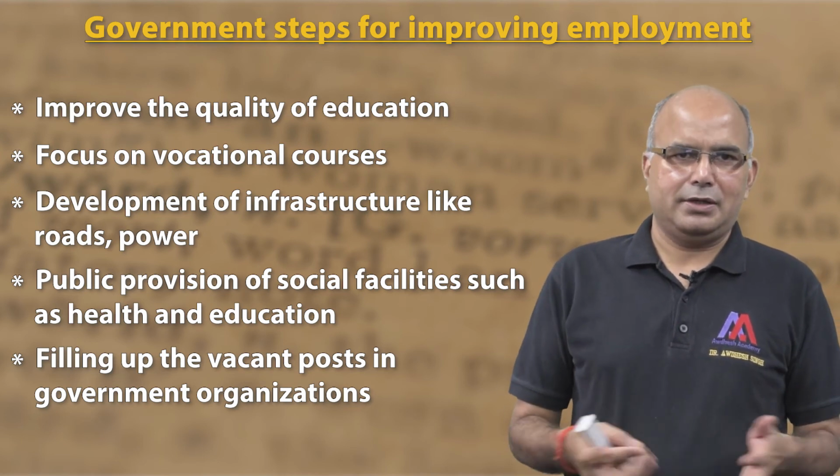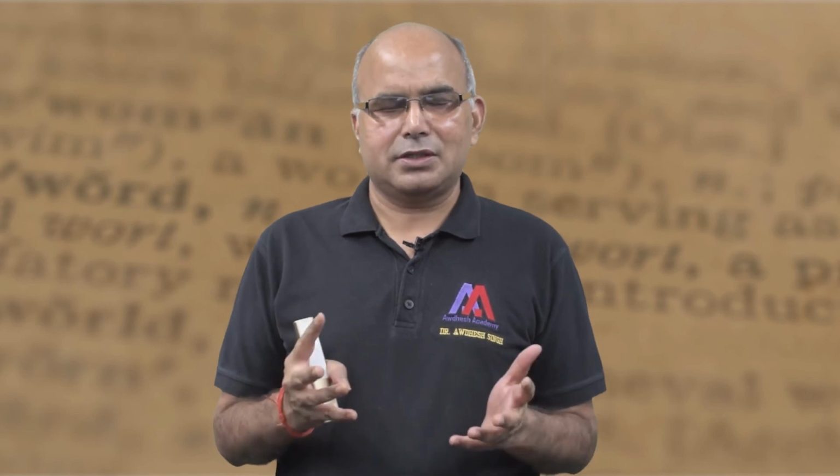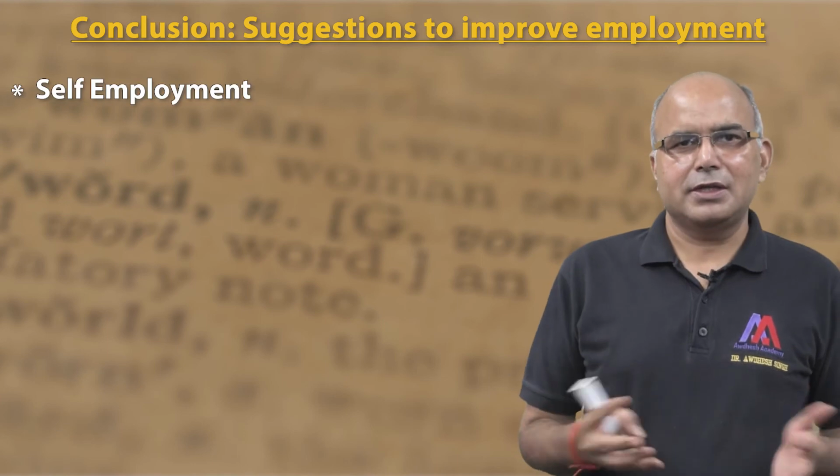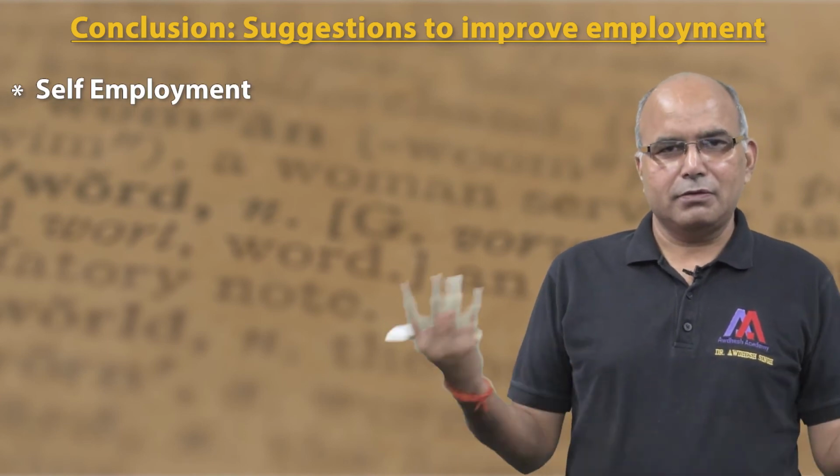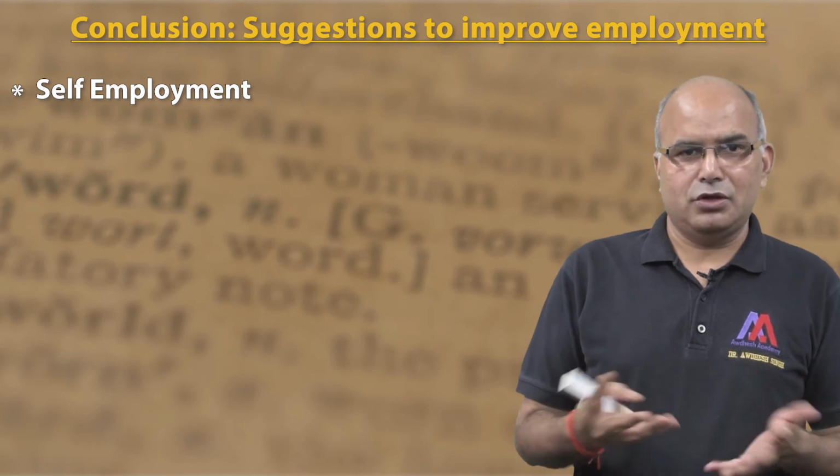jobs in our country. Now in the final part, we can write the conclusion, and in the conclusion, the best thing is to suggest how we can improve job opportunities. So the first thing we can suggest is self-employment. That means doing something of your own. Instead of looking for a job, you create jobs.